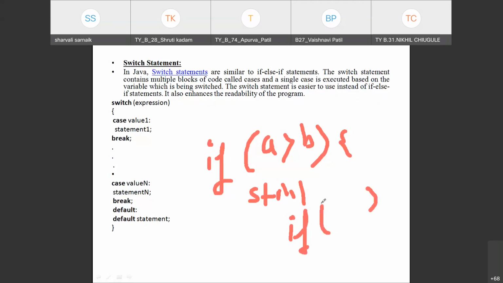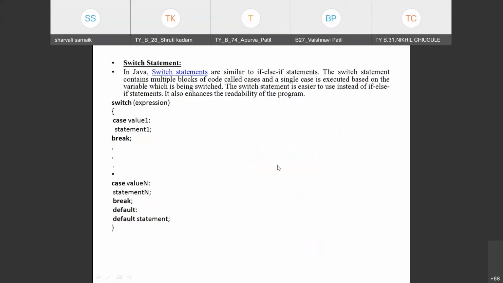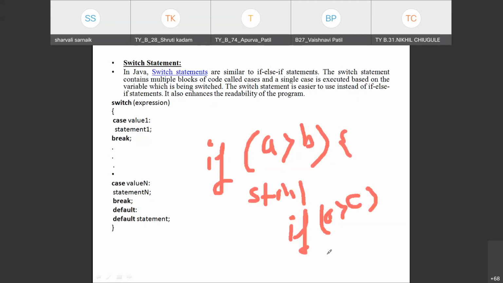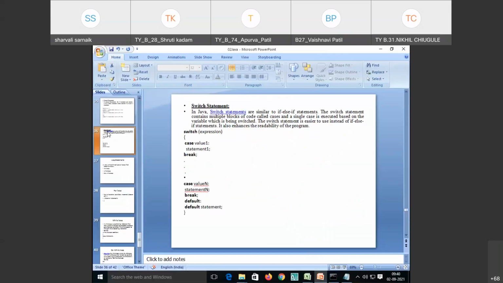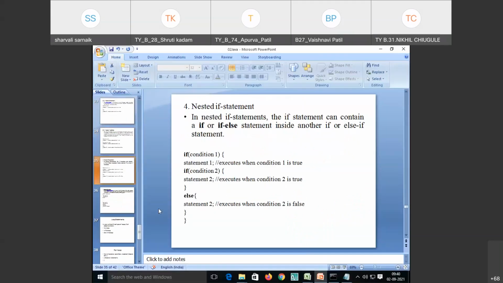If A is greater than B and A is greater than C. Now see, I am writing two statements inside one if statement. This means this is my first if statement, and inside that I have another statement. So we call it a nested if statement. I will show you with the help of programming also.